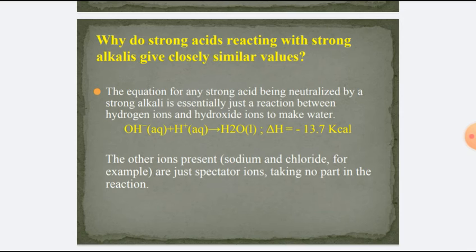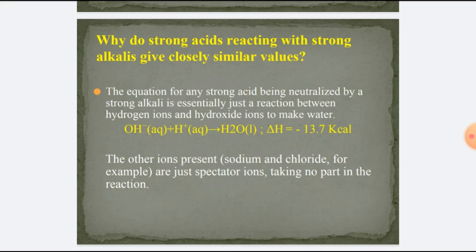Sodium hydroxide solution consists of sodium ions and hydroxide ions in solution. The equation for any strong acid being neutralized by a strong alkali is essentially just a reaction between hydrogen ions and hydroxide ions to make water. The other ions present, for example sodium and chloride ions, are just spectator ions taking no part in the reaction.